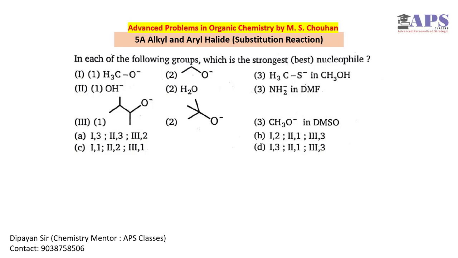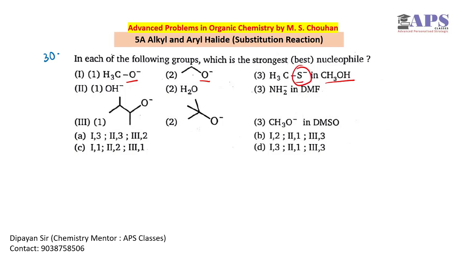The last question of this segment is question number 30. So in this question, we have to choose the strongest or best nucleophile. Okay, so O minus, S minus in polar protic solvent. We all know that in polar protic solvent, if charge density is less, it is more nucleophilic.